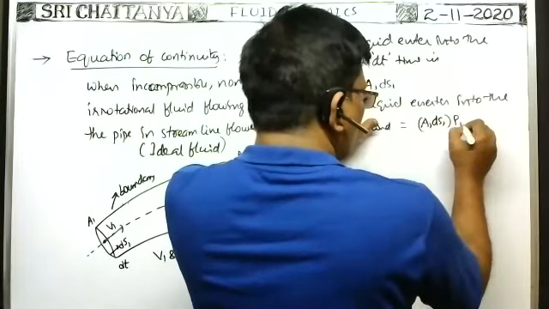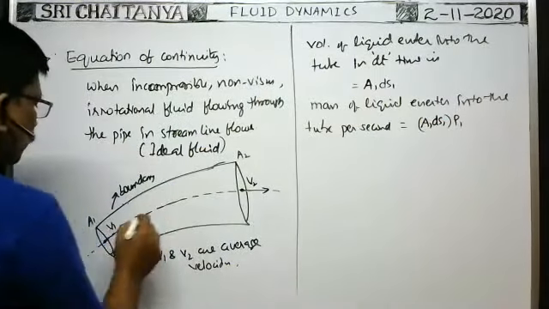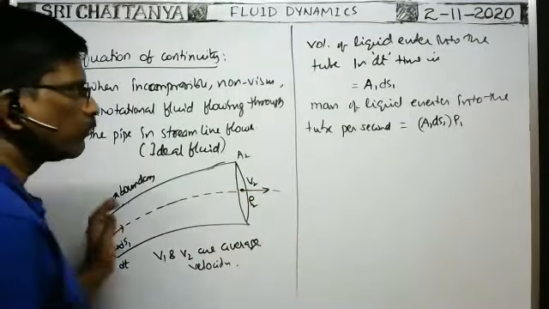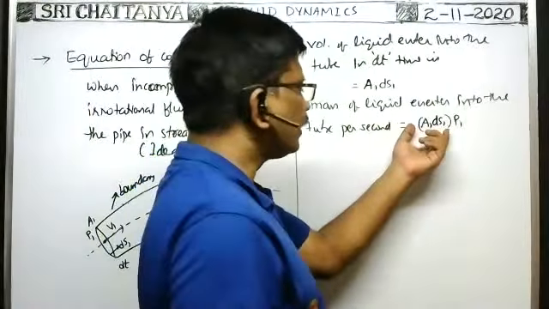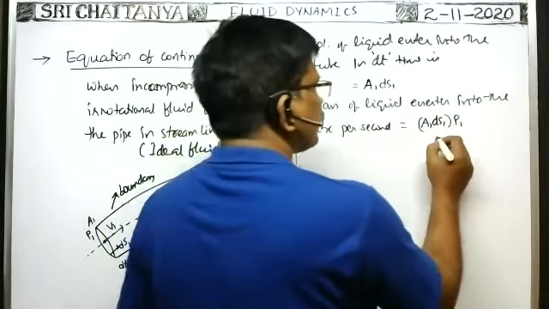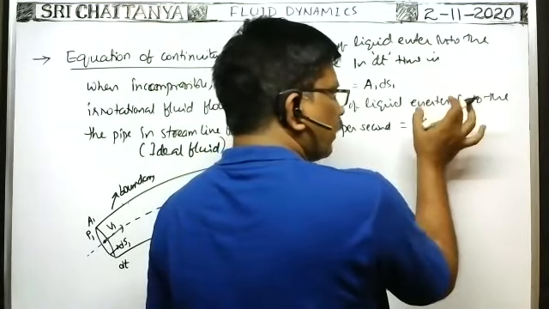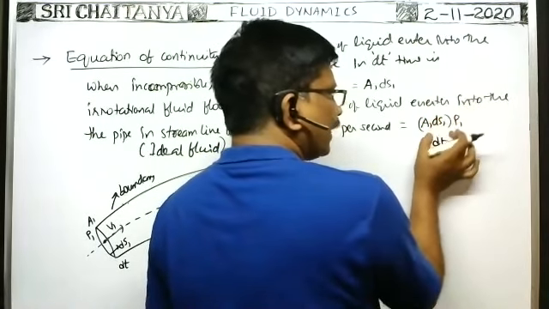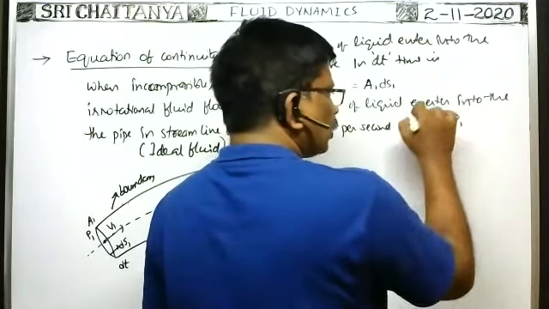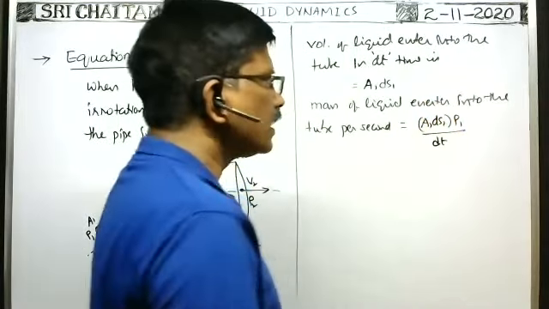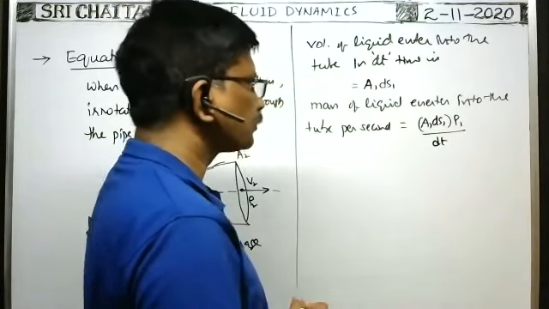While entering into the tube, suppose the density of the liquid is say ρ1, while leaving the tube, the density of the liquid is say ρ2. Then mass of the liquid entering into the tube in a time dt seconds is equal to volume of the liquid entering into the tube into density. Then mass of the liquid entering into the tube per second is mass by time.